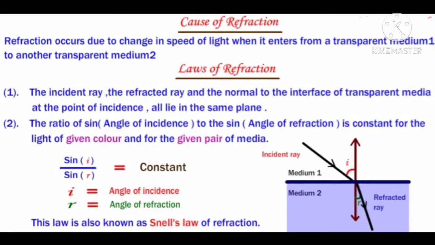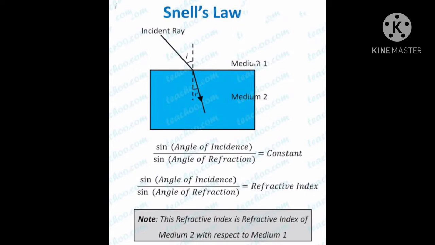Then law of refraction number 2. The second law is that the ratio of sin of angle of incidence and sin of angle of refraction will always be constant. It means sin i upon sin r is always equal to a constant. You can see the reference is also written. i refers to angle of incidence, r refers to angle of refraction. And this law is also called Snell's law of refraction. And the constant that we get here will be called the refractive index of the second medium with respect to the first medium.